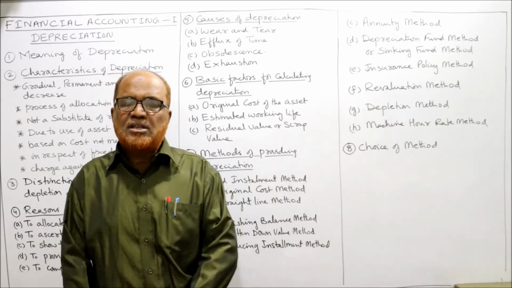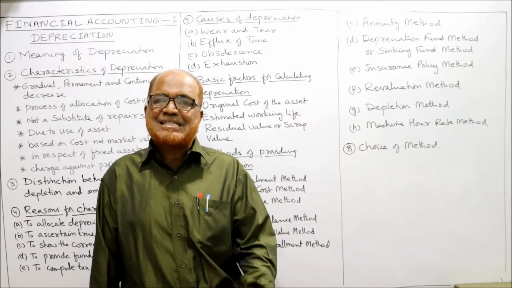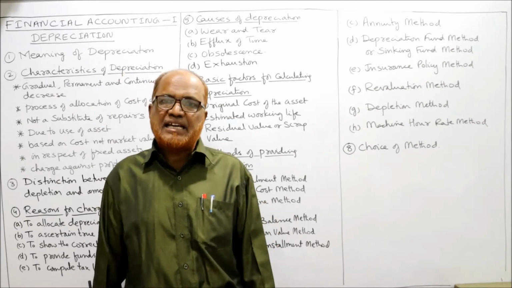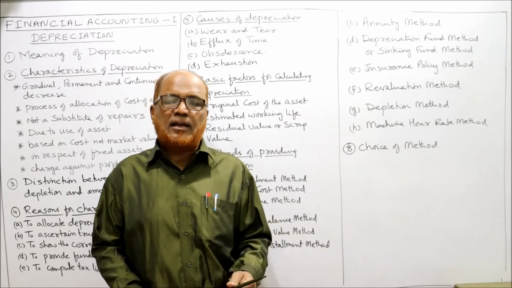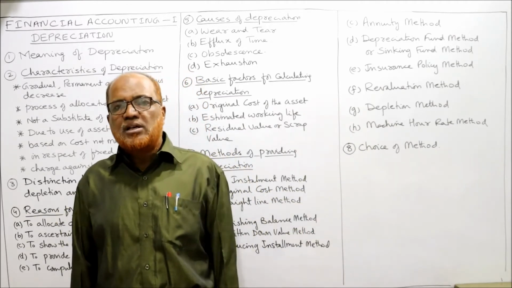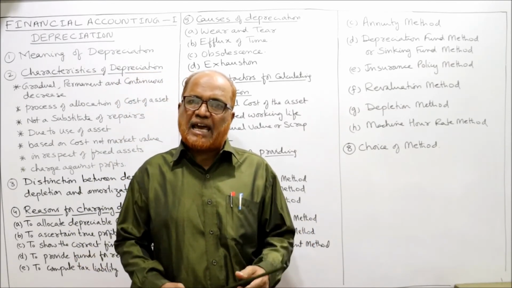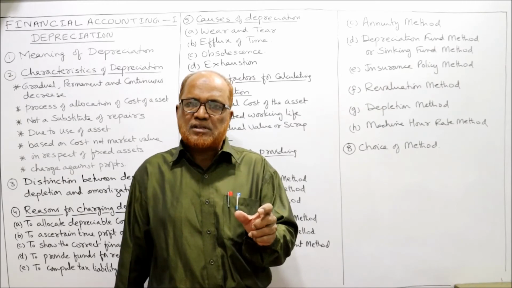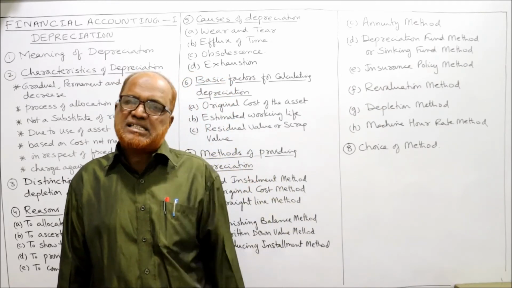Then depletion method. This depletion method will be used mainly for extracting the wasting assets. So how to calculate the depreciation in the depletion method? See here, suppose the coal mine. We have purchased a coal mine for rupees 10 lakh. So we are paying the cost of that mine as 10 lakh.